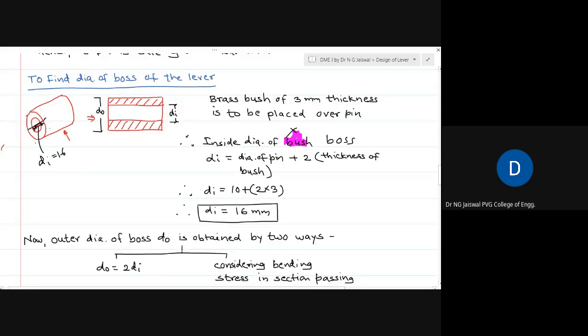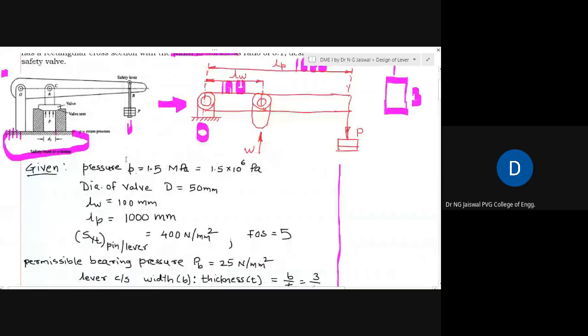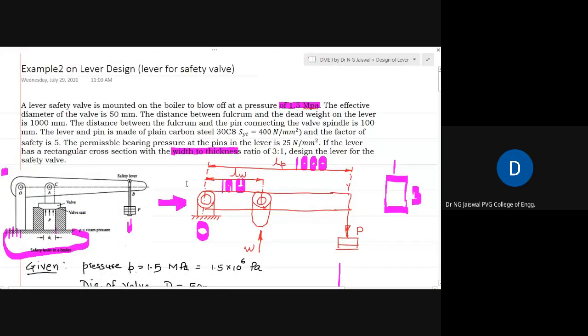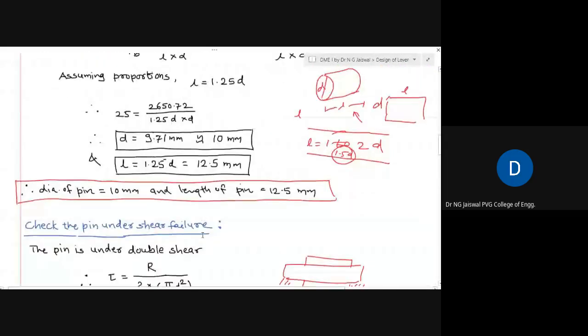The other way is to consider the bending failure of this cross section, because the entire cross section, anywhere you take it, is subjected to bending moment. That's why the boss cross section is also subjected to bending moment.